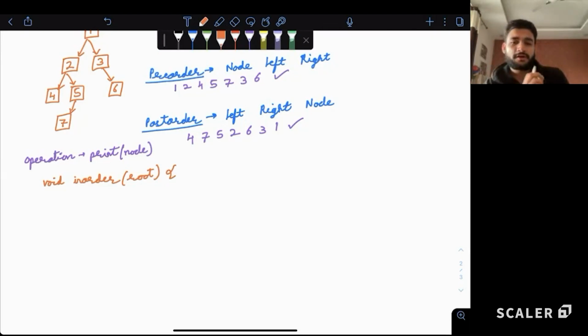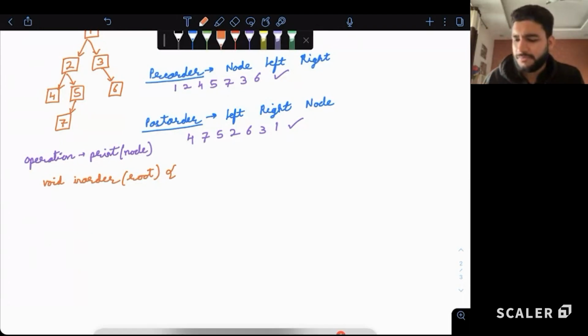This is a corner case of any tree question. So please make sure that even if you are appearing for any interview or giving any written test, you cover this corner case. What if the entire tree is empty?